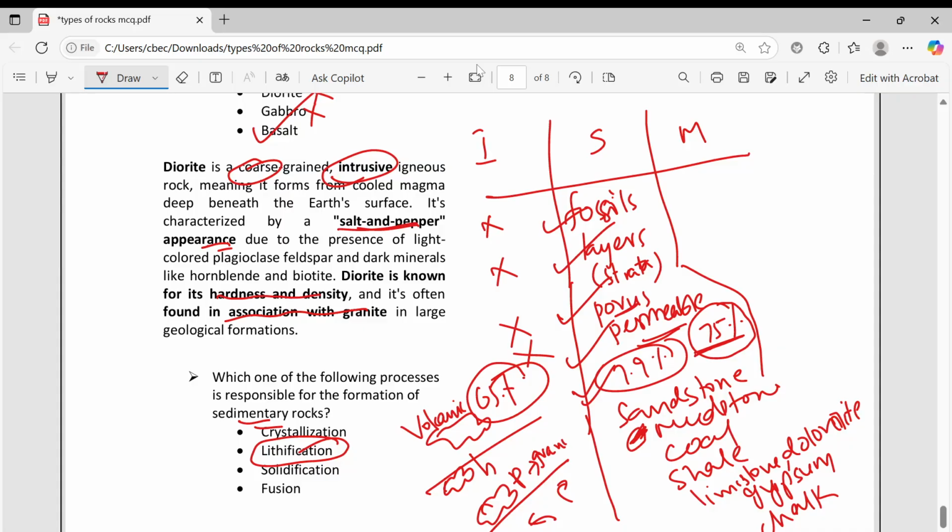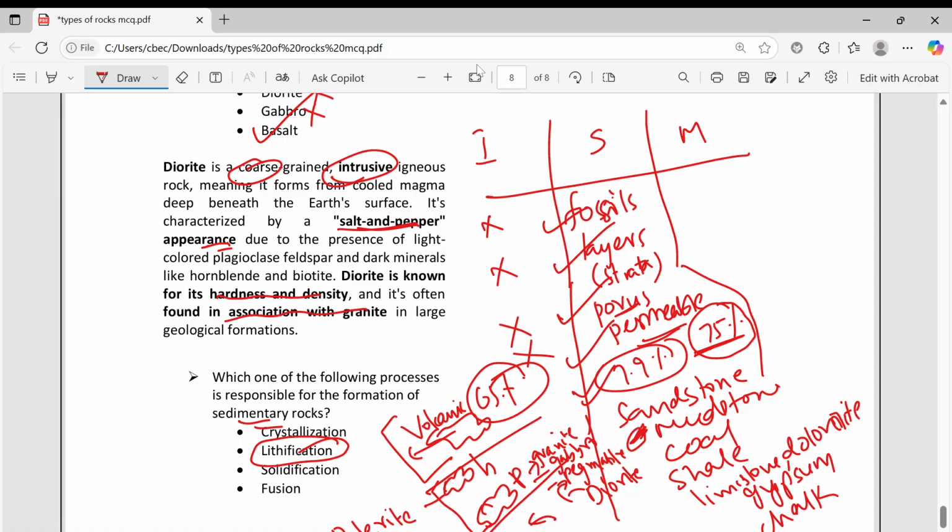For plutonic: granite, gabbro, then pegmatite. After pegmatite, here you will get diorite. Hypabyssal: dolerite. Then volcanic rocks, this is extrusive, and this is intrusive.